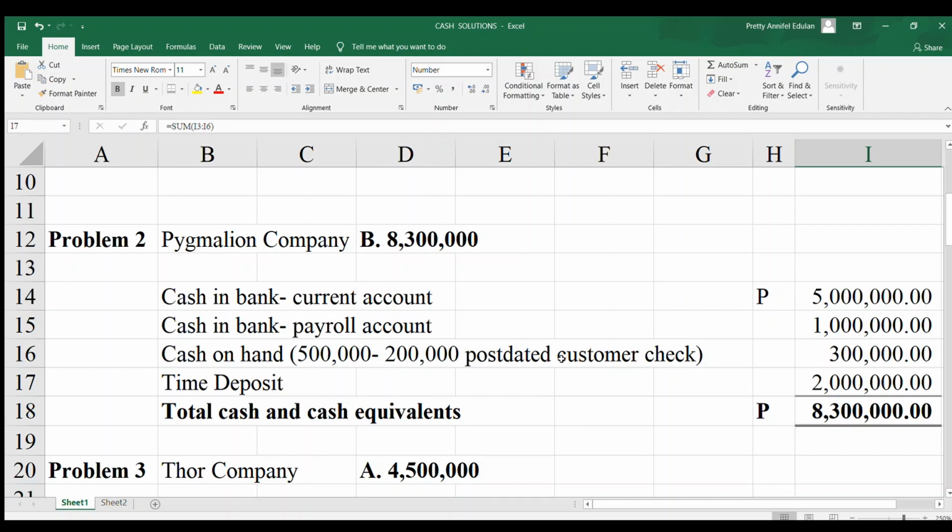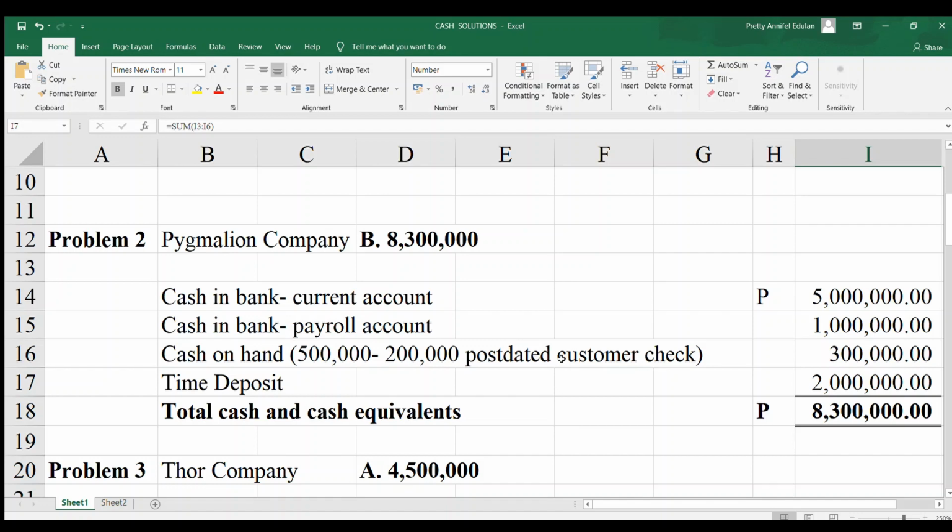It is yet a check, so this is not yet cash. The date is January 15, so as of December 31, this is still considered accounts receivable. So 500,000 must be deducted with the 200,000 to get the actual cash on hand for December. So that's 300,000.